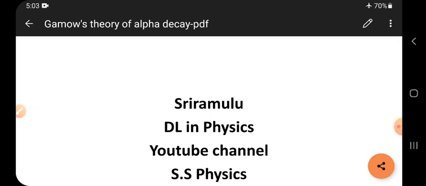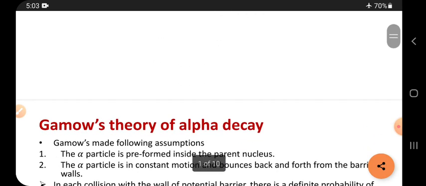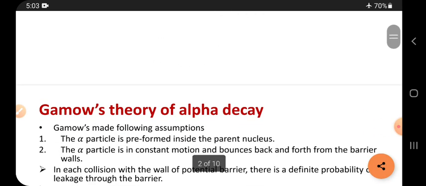Hi viewers, this is Sri Ramalu. Today I have come with a most important topic. Its name is Gamow's theory of alpha decay.